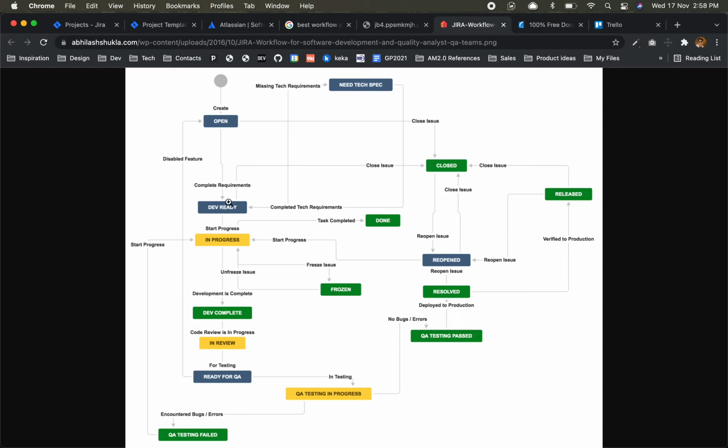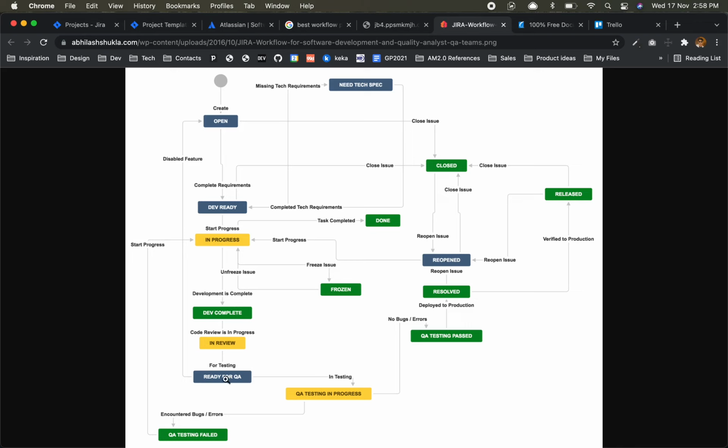After that, that BA will change status to dev ready. Then the developer will pick that task for development and make it in progress. From in progress, either it will go to task completed, done directly, I'm not sure how it is. Let's see this flow. The development is complete, then it goes to in review.